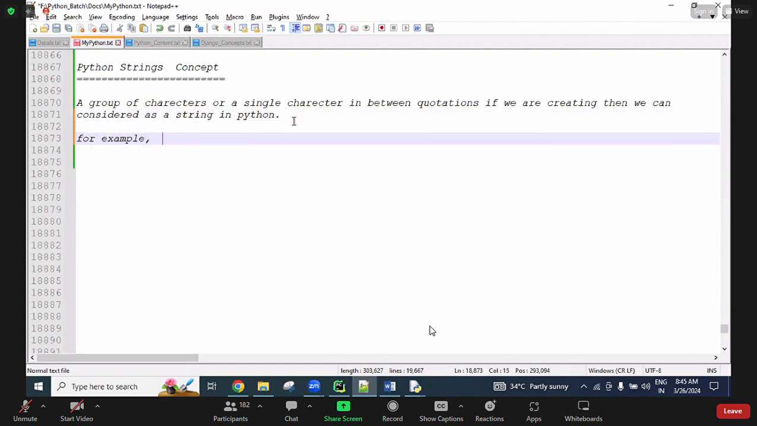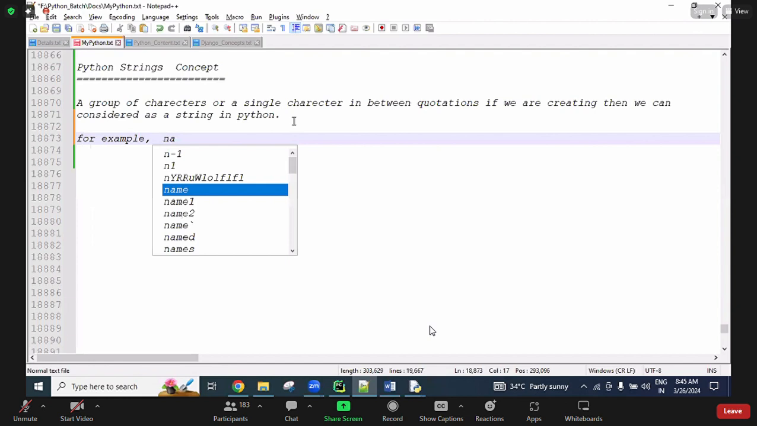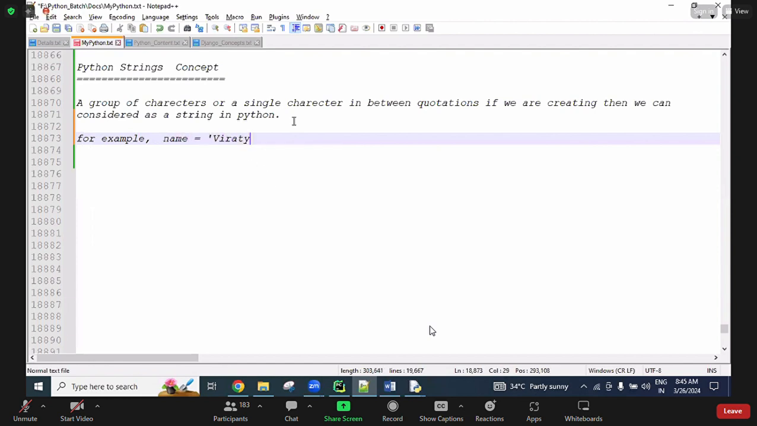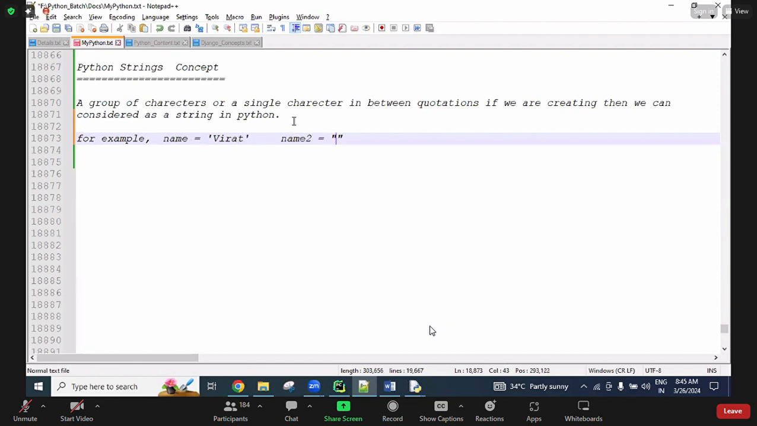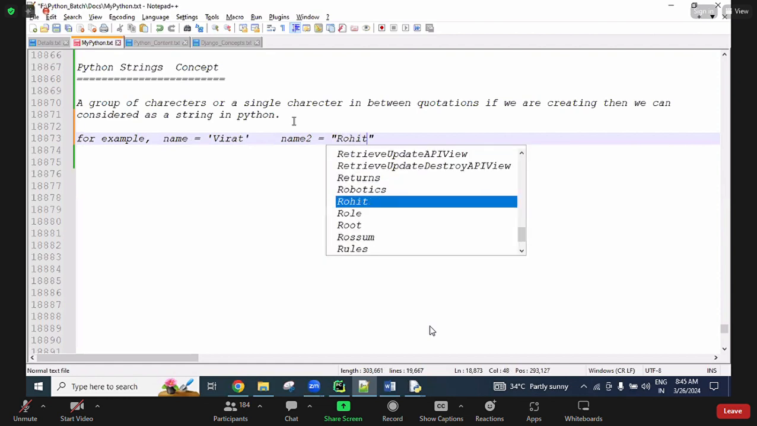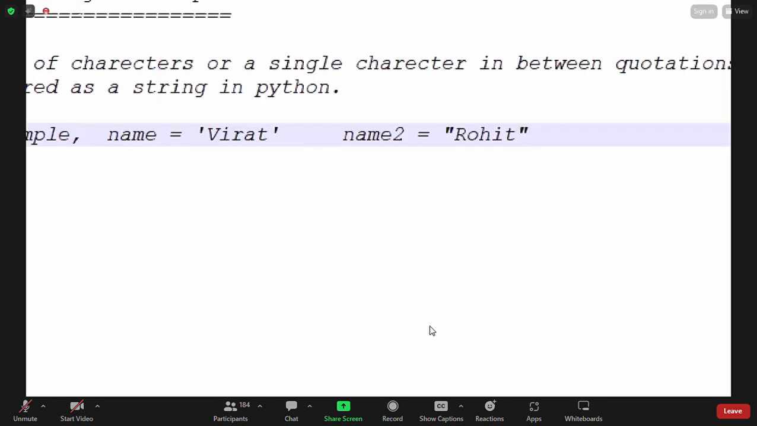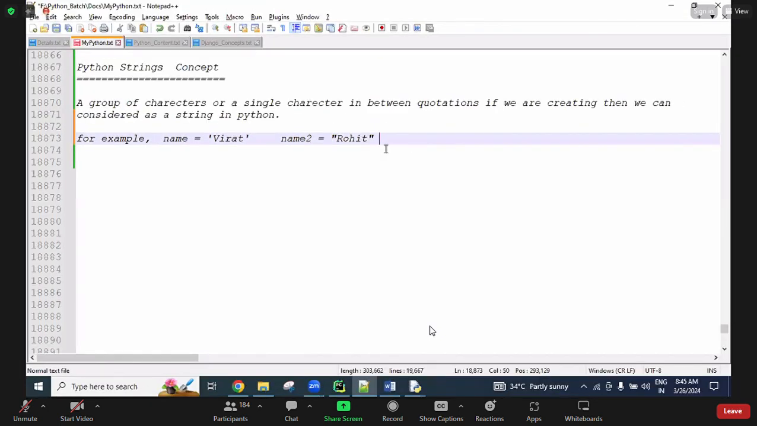For example, here name equal to something in between the quotations. So we can use single quotes, or else name2 equal to between the double quotations, like Rohit. Not only single and double, triple quotations also we can use. I will tell that one later, wait some time. So this is called the string.